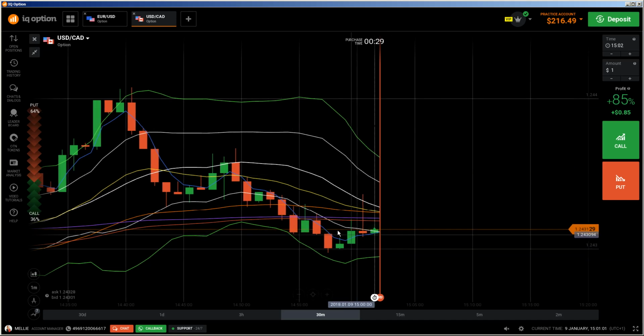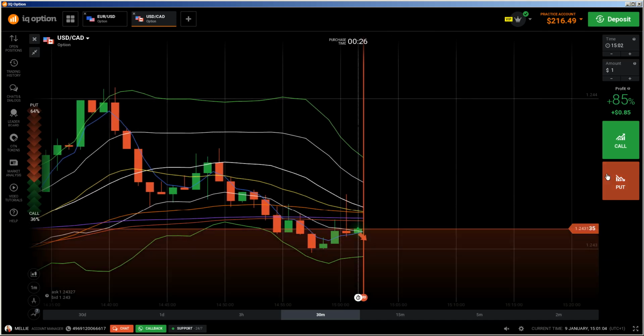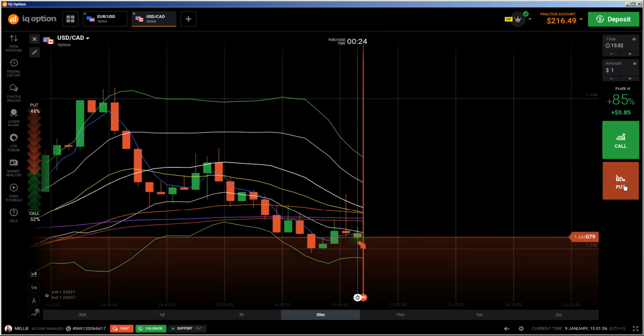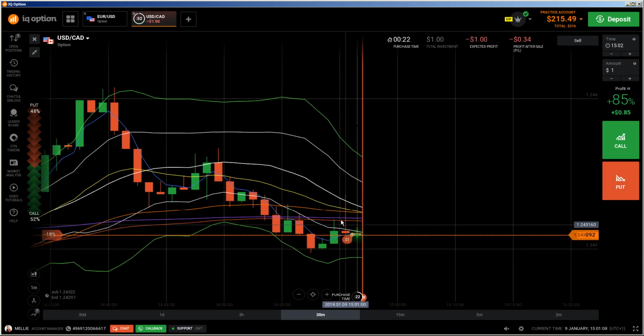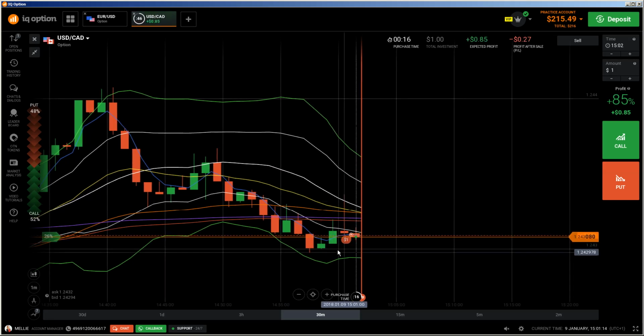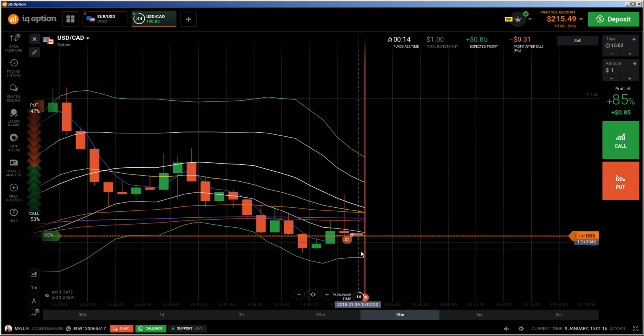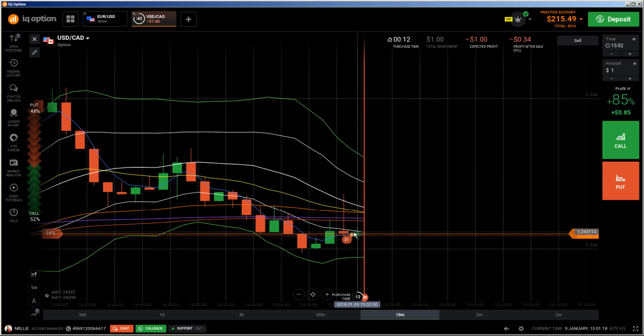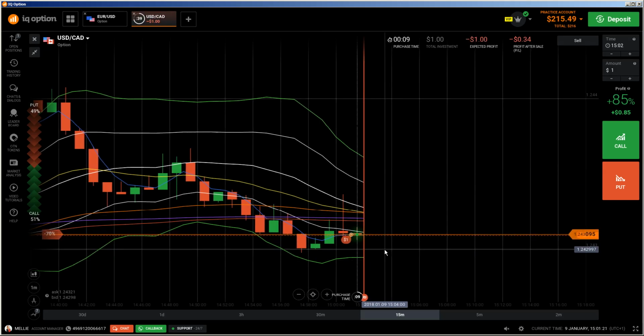Here we are below middle Bollinger Band. Okay, this is not good. Here I'm going to do a put because this is a strong doji. Yes, this will be an evening star. Yes, I see it immediately. This will be a strong, good, nice one evening star. It will go down further.